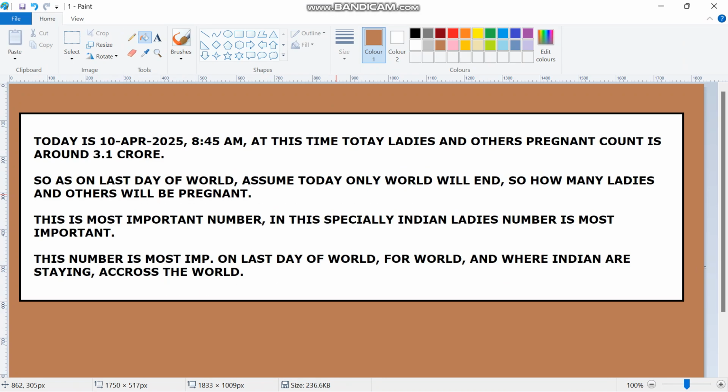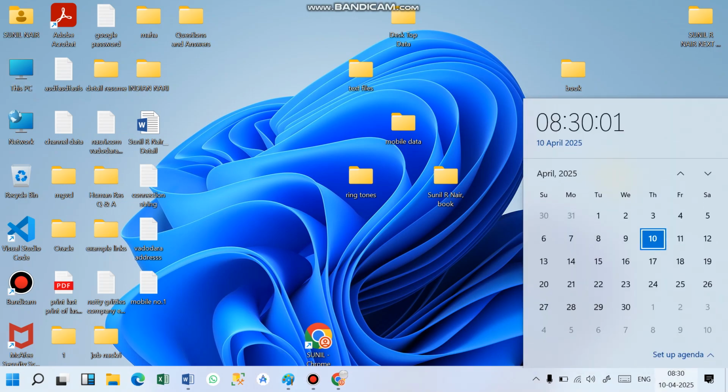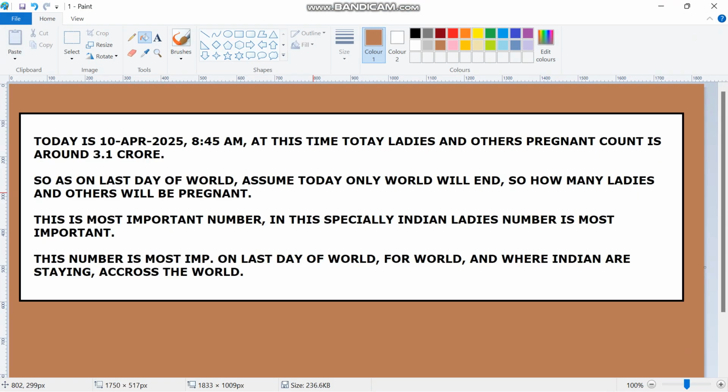See, what is this? Today, which day is it, what is the date? 10th April 2025, right? So one of the people told that 10th April 2025, 8:45 a.m. is the time. At this time, the total pregnant count is 3.1 crore. So in this world, the total pregnant count is 3.1 crore ladies as of today, just now, at 8:45 a.m. This is the count of pregnant ladies.